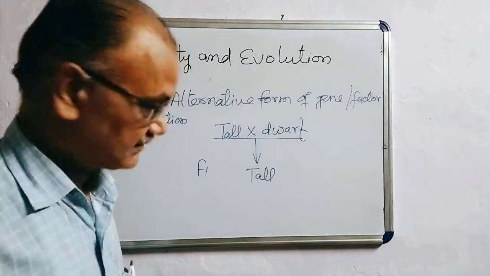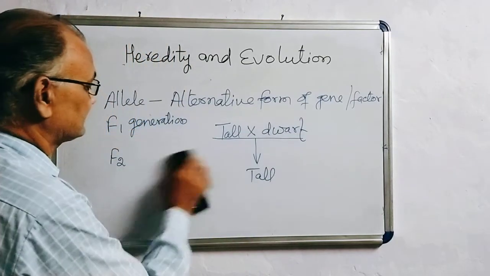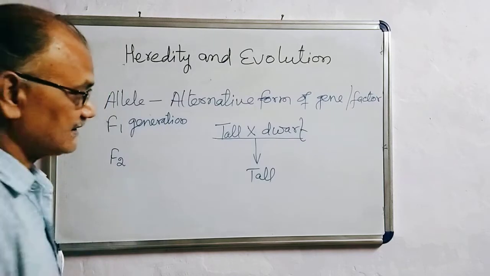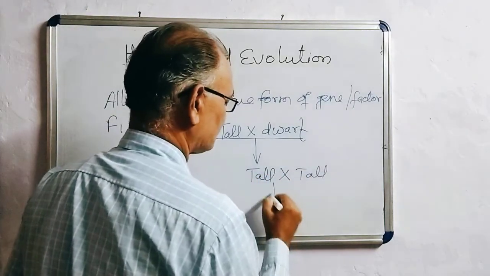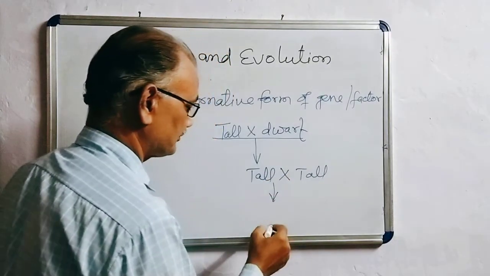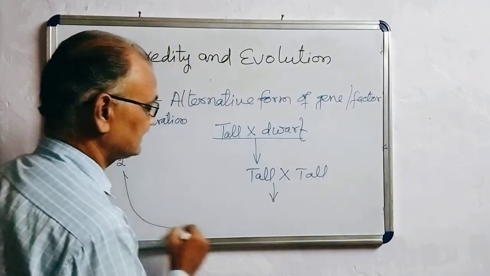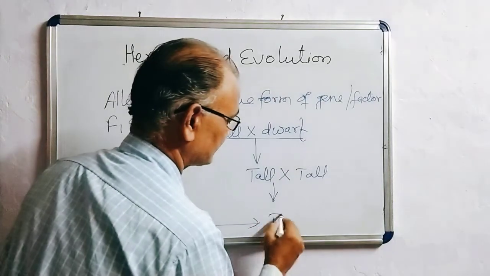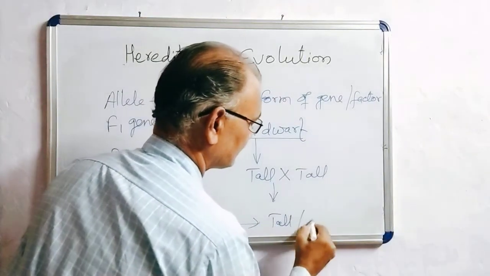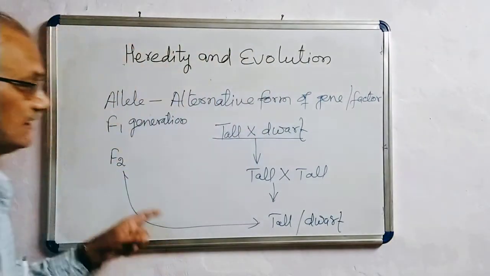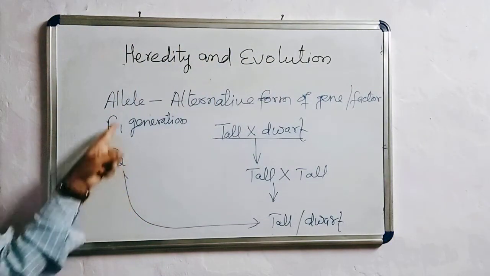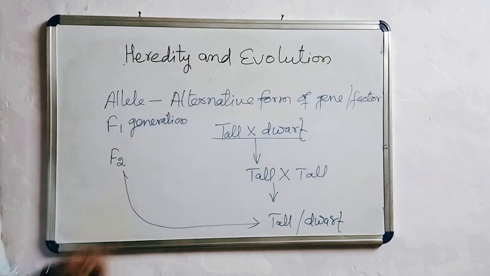F2 generation means second filial generation, if these offsprings are self-crossed. Whatever organisms, offsprings are produced, they are F2 generation. Tall, dwarf, whatever offsprings are produced, that is called F2 generation. So F1 generation, F2 generation.